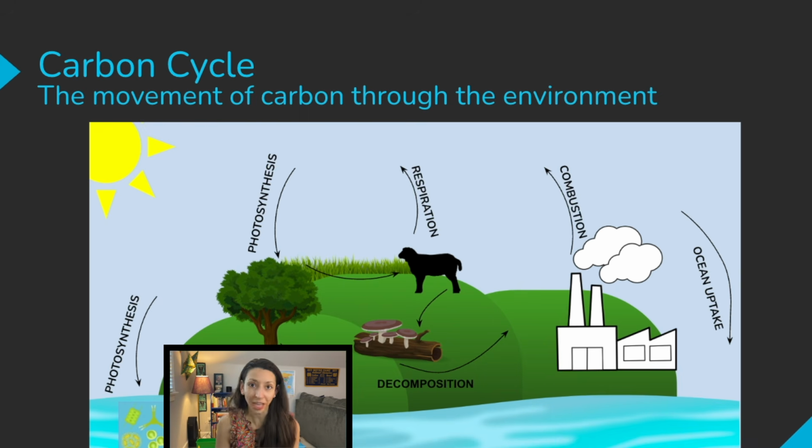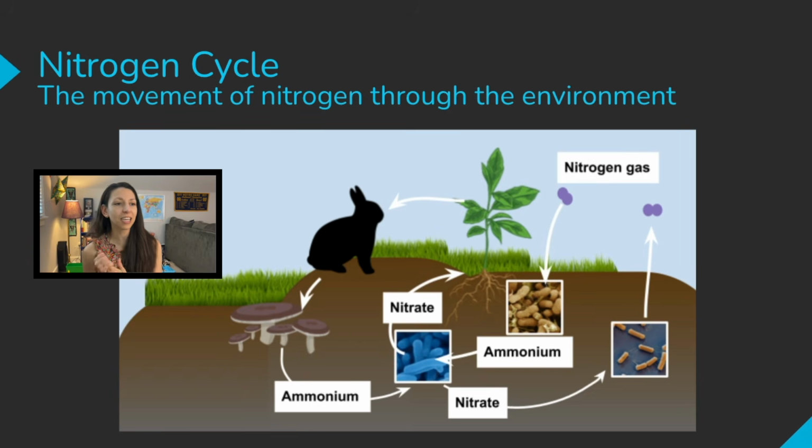Another biogeochemical cycle, another big vocab word, is the nitrogen cycle. And while you don't need to memorize all the steps of the nitrogen cycle, it is important to know that nitrogen moves throughout the environment and we have bacteria that help us convert this nitrogen gas into something that is usable by plants, and then animals can eat it, go back into the soil. This also happens with lightning too. Lightning can help with splitting those nitrogen gas molecules apart.